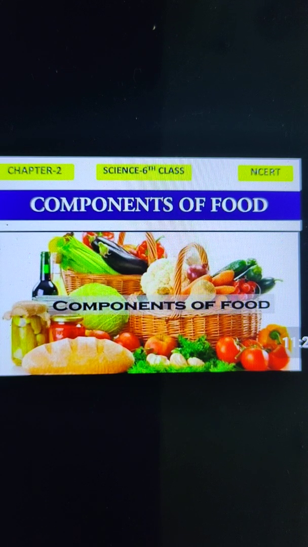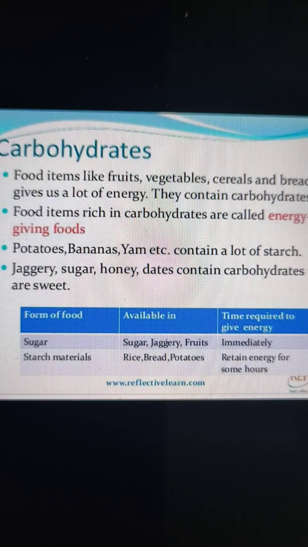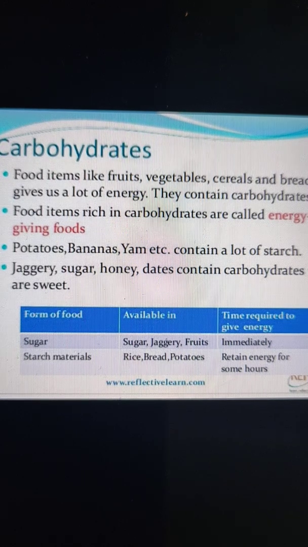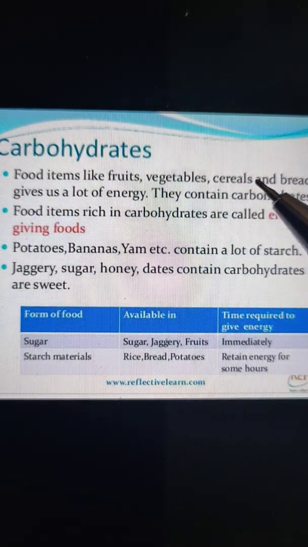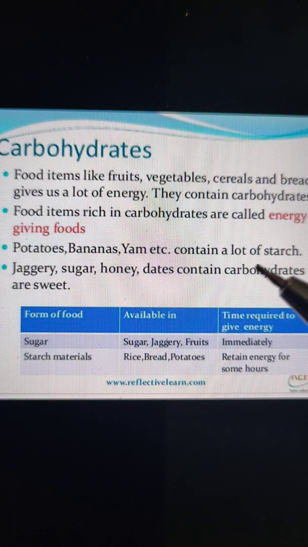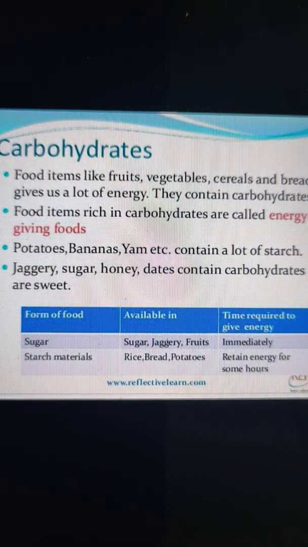The first component is carbohydrates. Carbohydrates are the main source of energy for our body. They are also known as energy giving foods because they give us instant energy. Food items like fruits, vegetables, cereals, and bread are sources of carbohydrates because they contain a lot of carbohydrates. Food items rich in carbohydrates are known as energy giving food because they provide us instant energy.